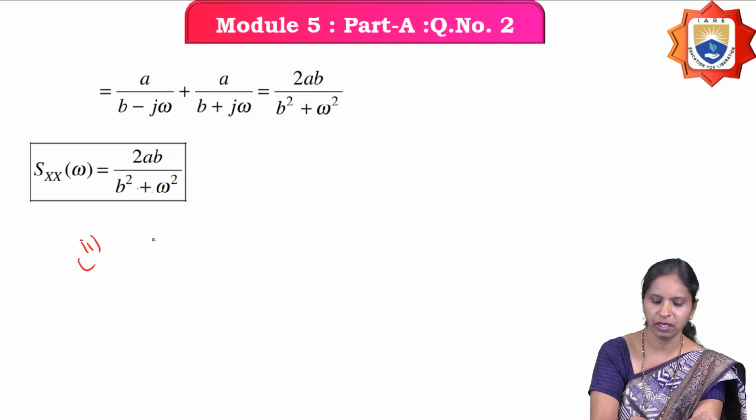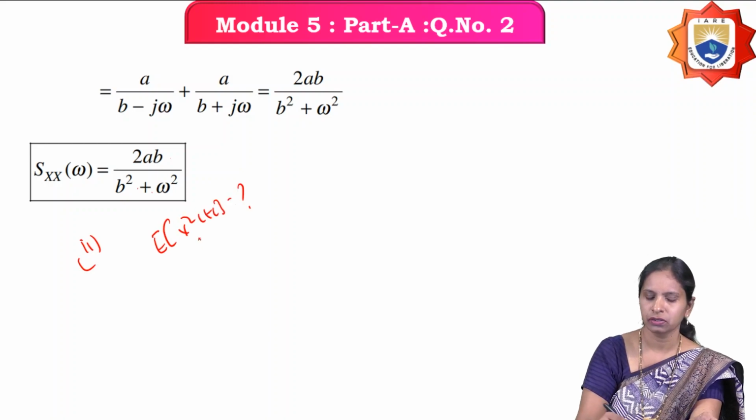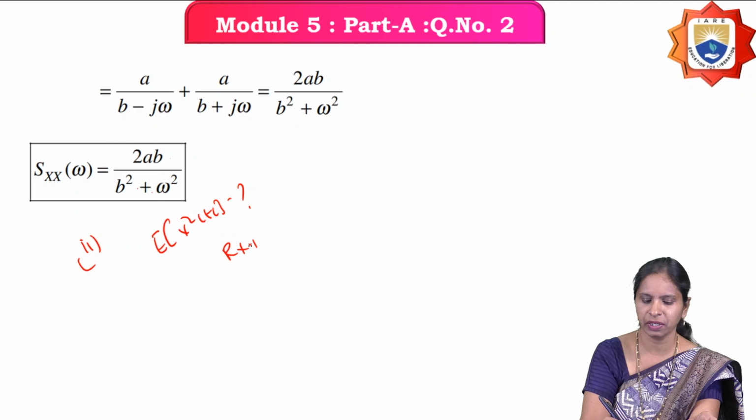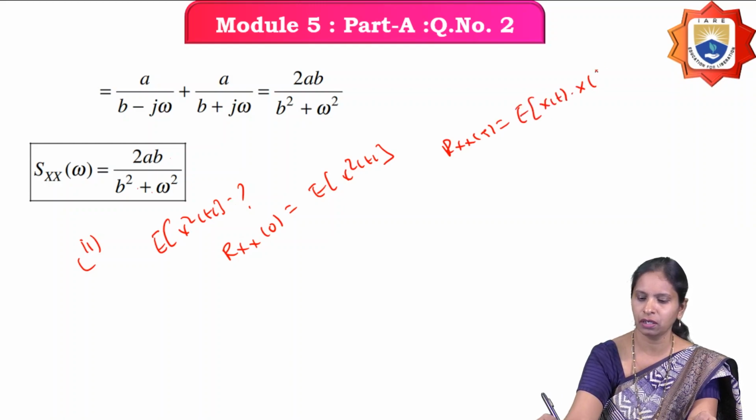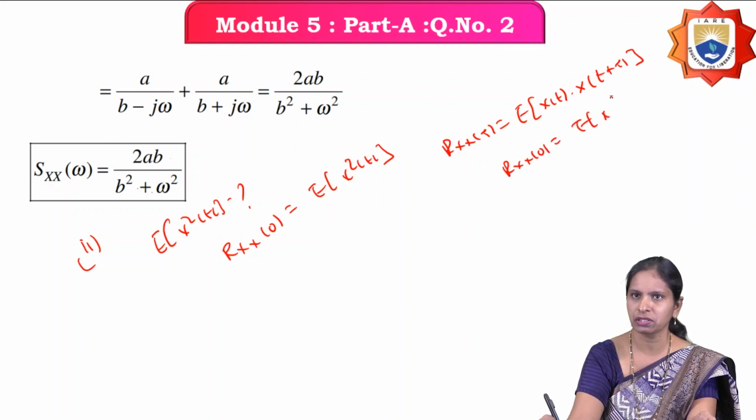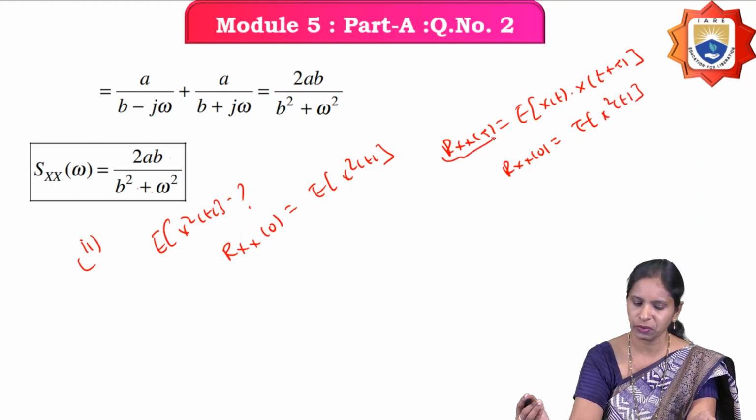And the second part: you have to calculate the average power of the random process. From the properties of the autocorrelation function, the autocorrelation function at tau equals 0 is E of x square of t, because the autocorrelation function is the expectation of x of t times x of t plus tau. If tau equals 0, then Rx of 0 equals the expectation of x square of t for a wide-sense stationary random process.